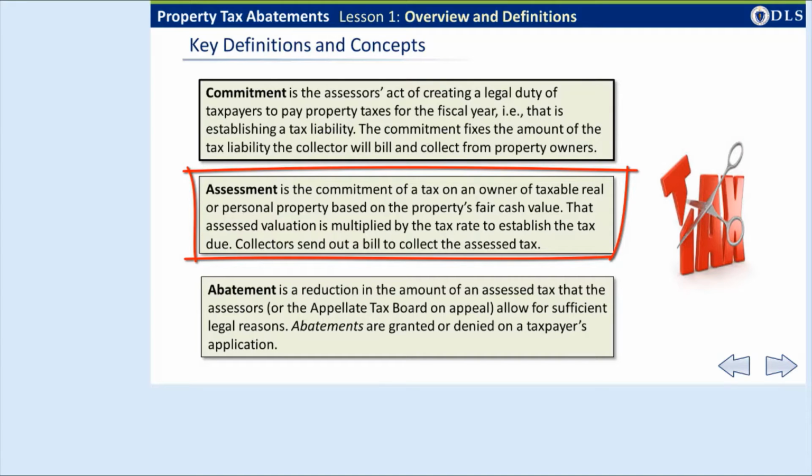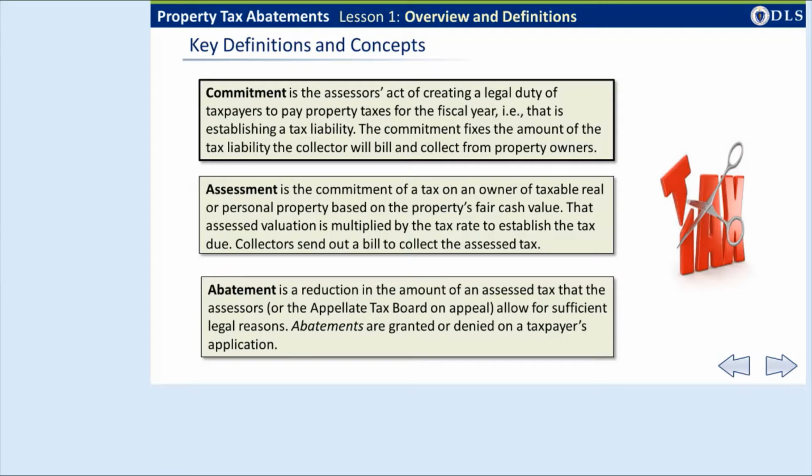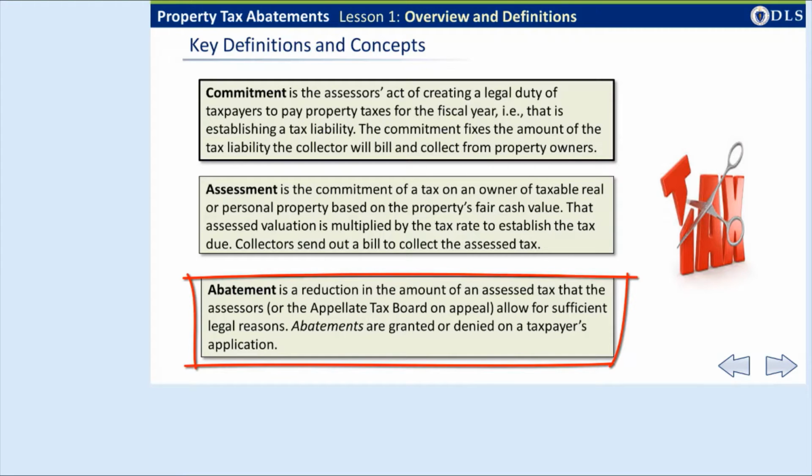Because the amount of the tax due is fixed by law through assessments, a legal process is needed to reduce the liability, that is, the amount owed. The third concept is abatement, which means a reduction in assessed tax. Taxpayers must apply for abatements and show a sufficient reason for reducing the tax. Each year's assessed tax is a separate legal obligation, and taxpayers must apply for abatement each and every year for which they seek to reduce the tax assessed for that year.